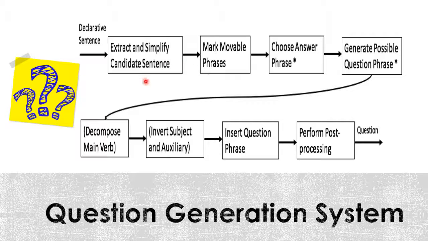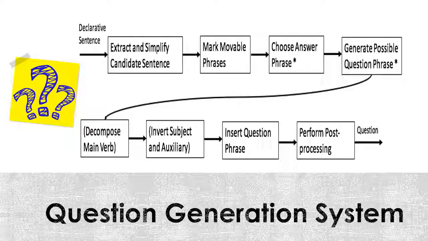We first extract candidate sentences that match the pattern that we define and truncate it into a simpler sentence, and then mark the movable phrases at the same time. We then choose the answer phrase and generate possible question phrases for WH questions. Next, we decompose the main verb if it is not auxiliary, and then invert the subject and the auxiliary. For WH questions, we insert the question phrase in the next step, and then we need to perform some post-processing to generate our final question.